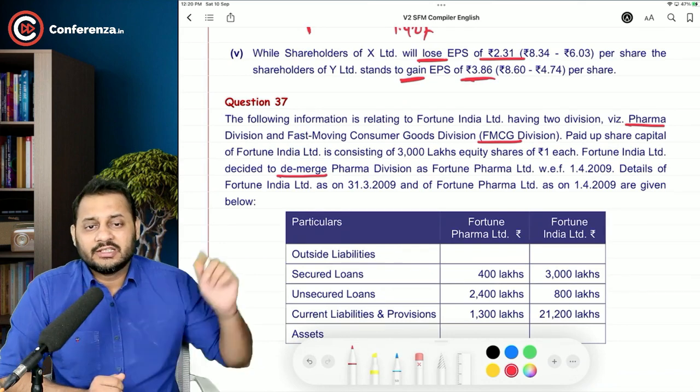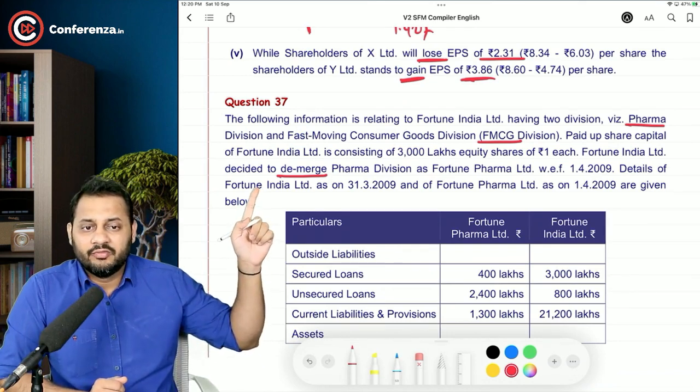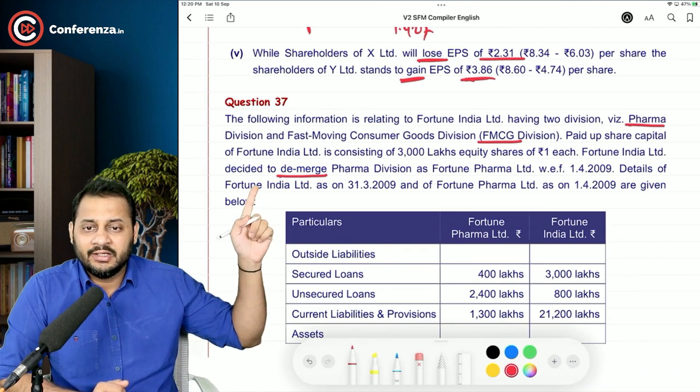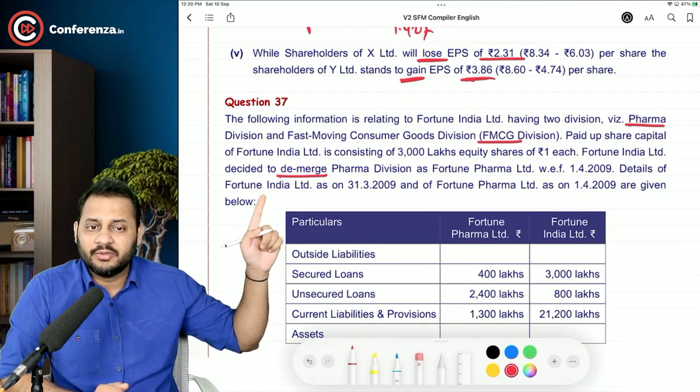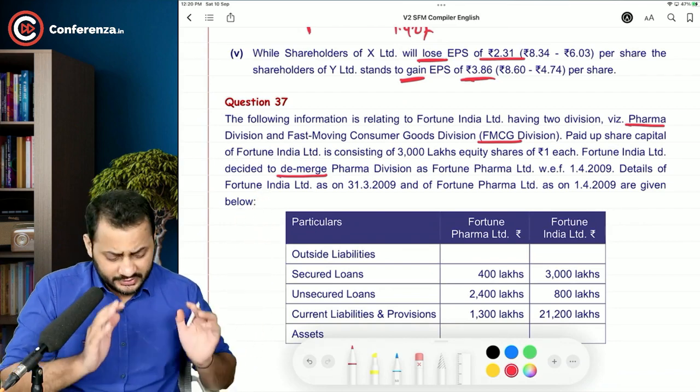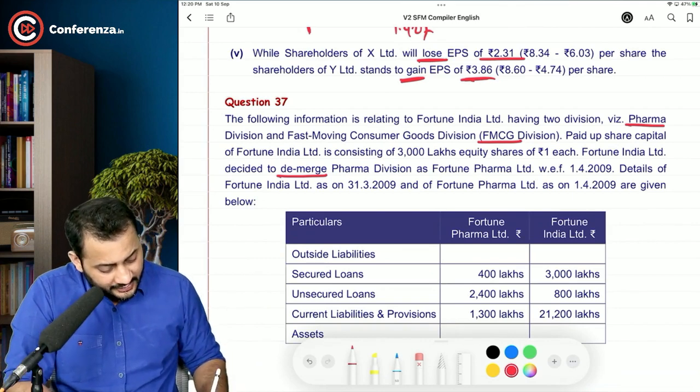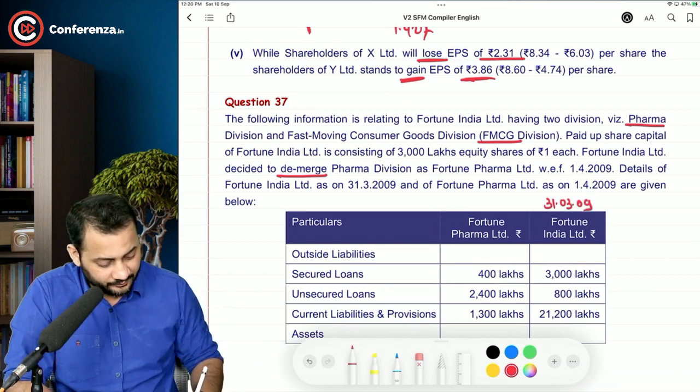Pharma division as Fortune Pharma Limited with effect from 1/4/2009. Details of Fortune India Limited as on 31st March 2009 and of Fortune Pharma Limited as on 1st April 2009 are given below. Now please try to understand. Fortune India Limited's detail is on 31st March 2009, and this is the trick in the question. And this is on 1/4/2009.